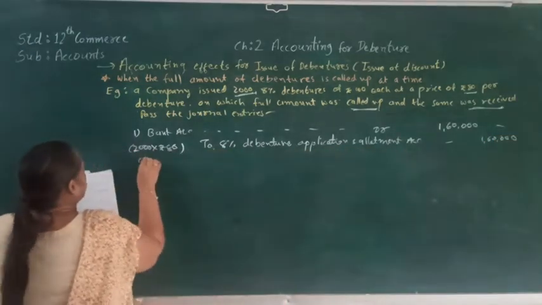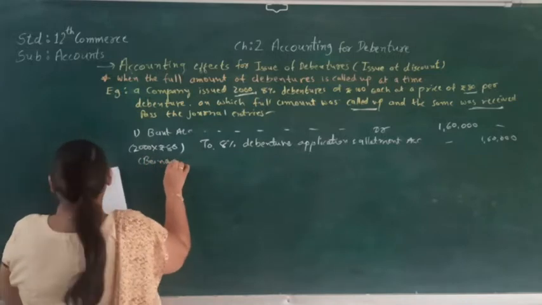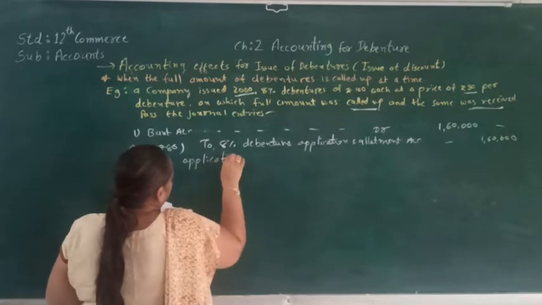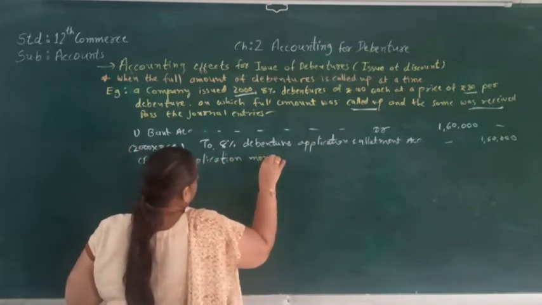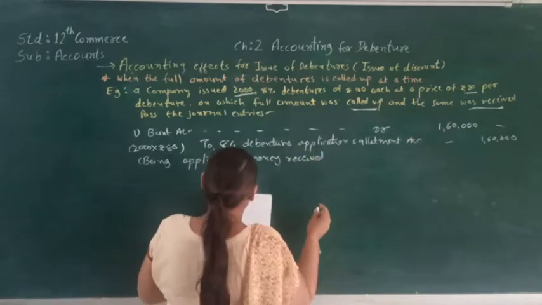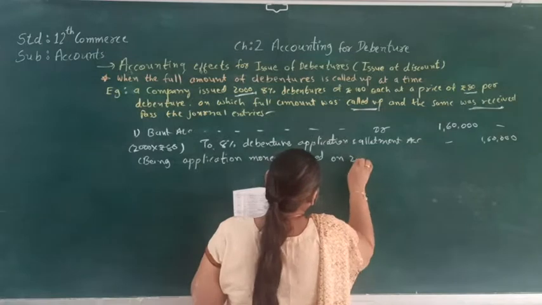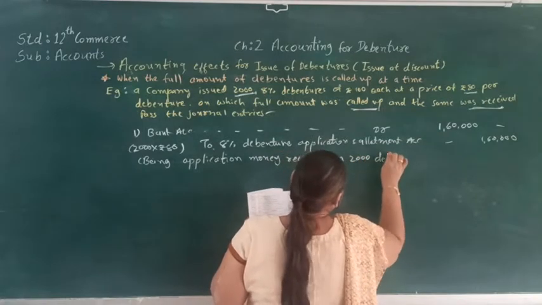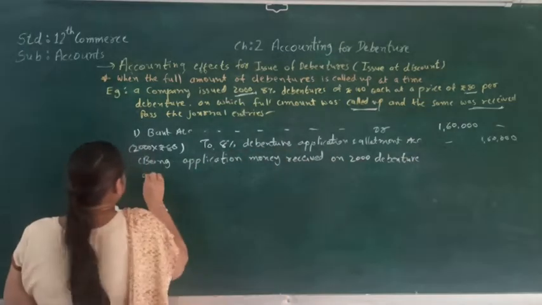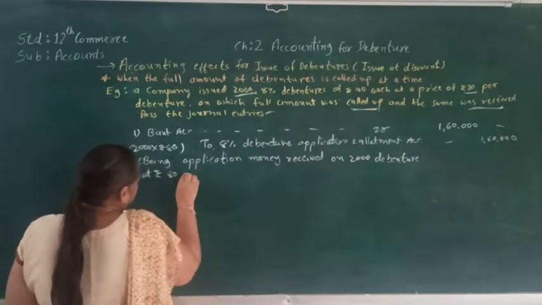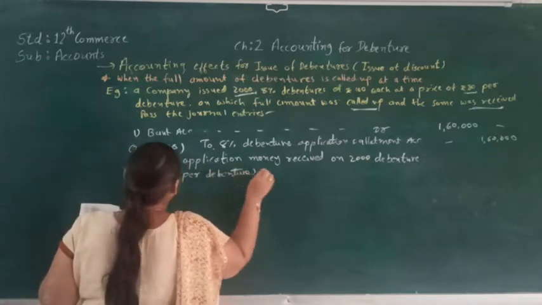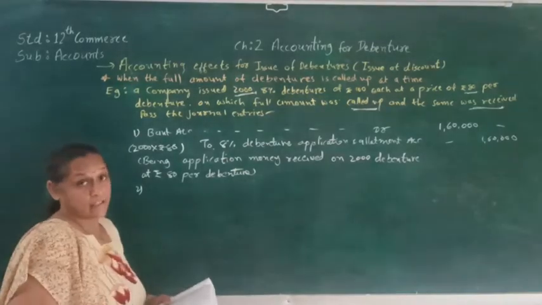Here, being application money received on 2000 debenture at ₹80 per debenture. Now let's pass the second journal entry.